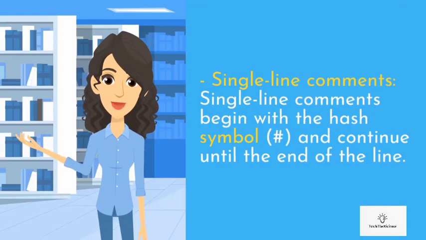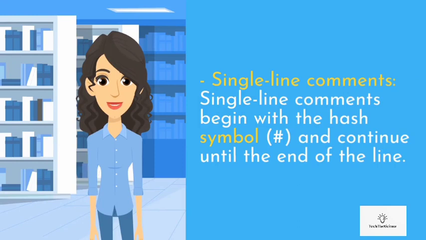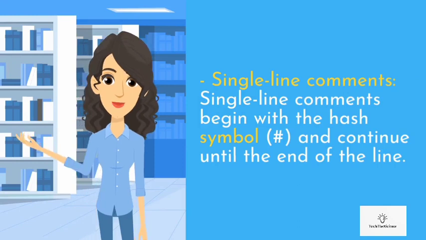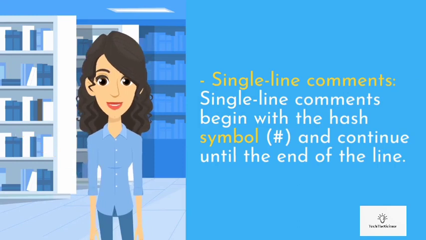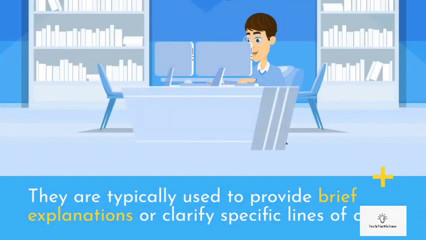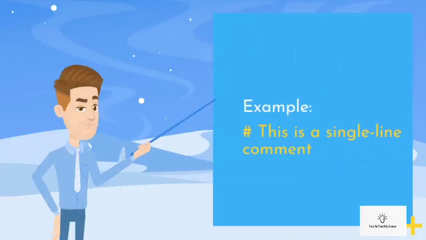Single-line comments. Single-line comments begin with the hash symbol, #, and continue until the end of the line. They are typically used to provide brief explanations or clarify specific lines of code. Example: # this is a single-line comment.